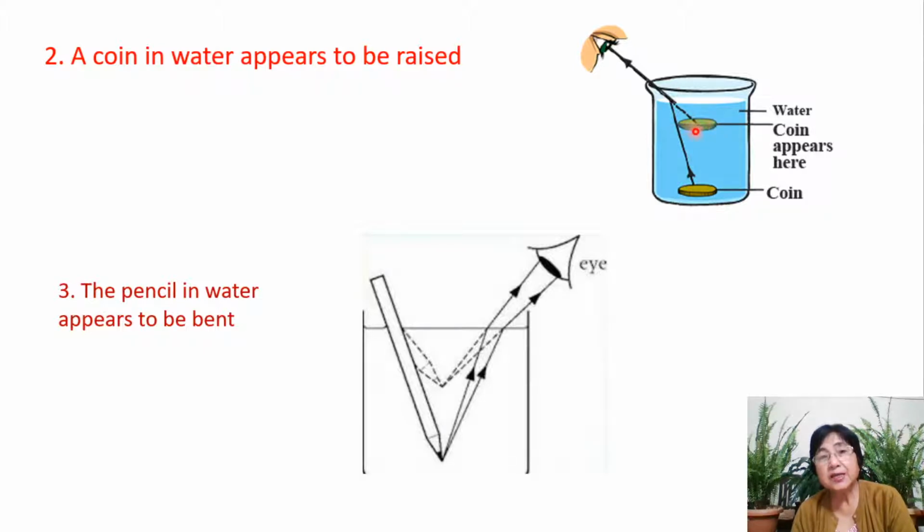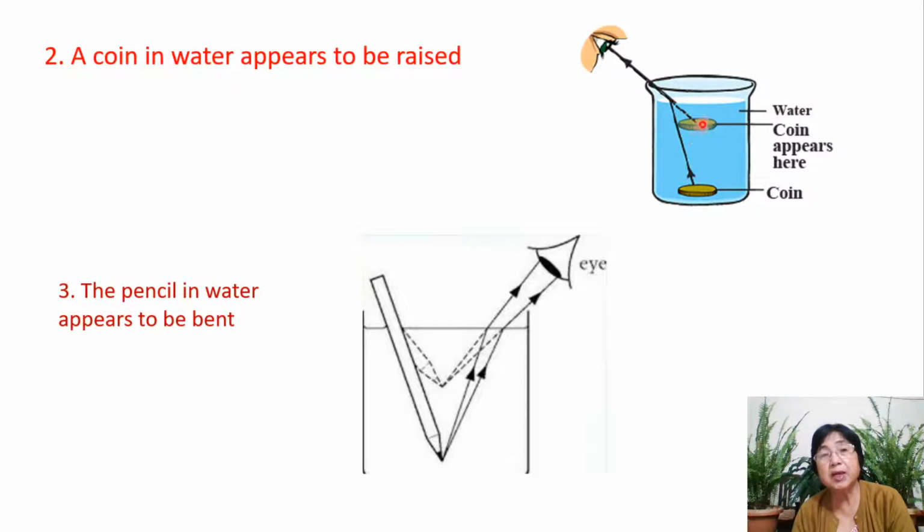And this point is where you can see the image now. What you see here is the image. It's not the real coin. But to an observer who remains in the same position where the coin was not visible before, now it will be visible to him. Why is it so?